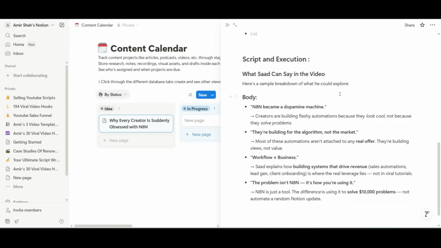And I've also added a body to your script as well, right? This one right here. N8N became a documenting machine. They are building for the algorithm, not the market. Workflow isn't equal to business. The problem isn't N8N, it's how you're using it, right? You can do that. I'm pretty sure this video will work.